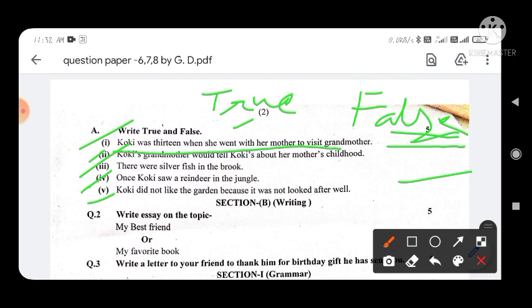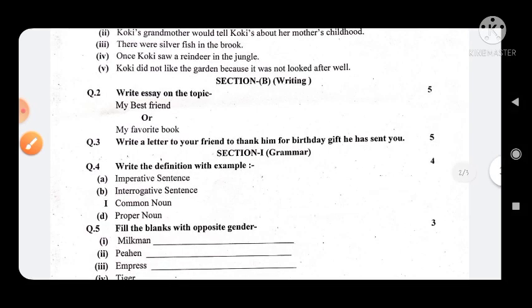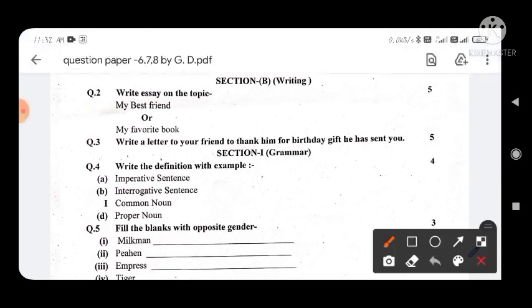Okay, now section number B, we have to discuss section number B, and it is the writing skill. You can see here: write an essay on the topic. The topics are my best friend, and the second is my favorite book. There are two topics given, so you have to select only one topic. If you select my best friend, then do not write about my favorite book, and if you select my favorite book, then do not write about my best friend.